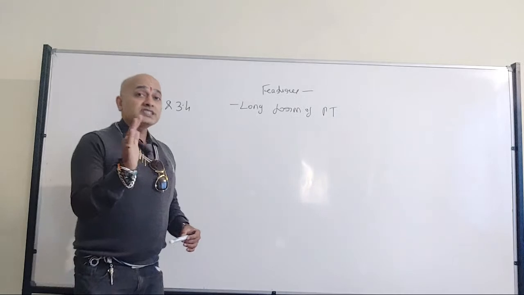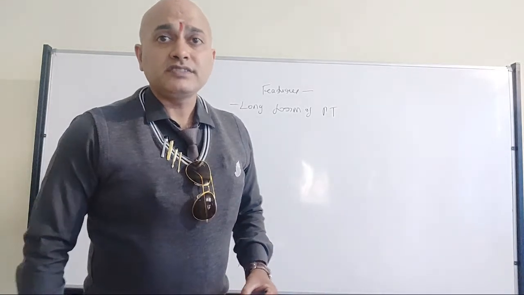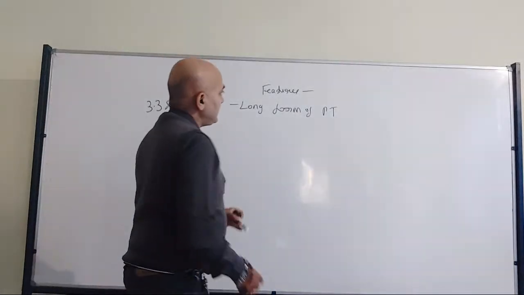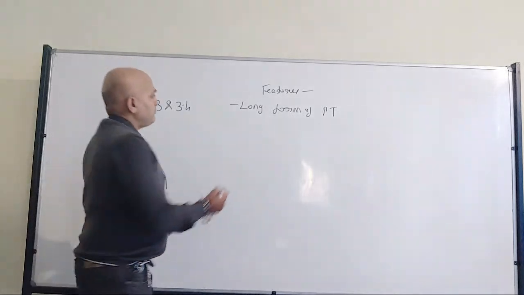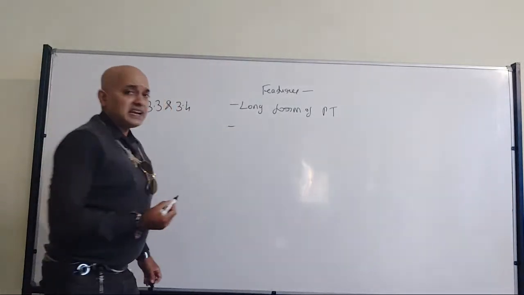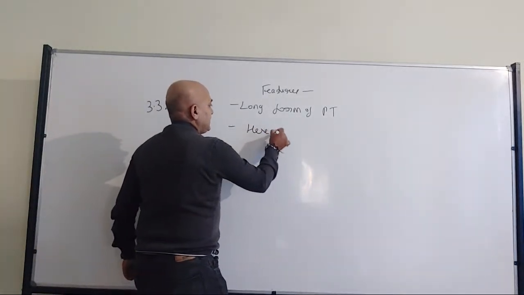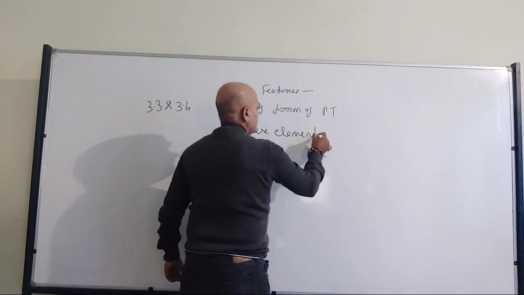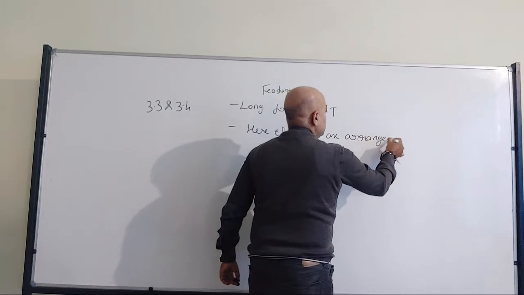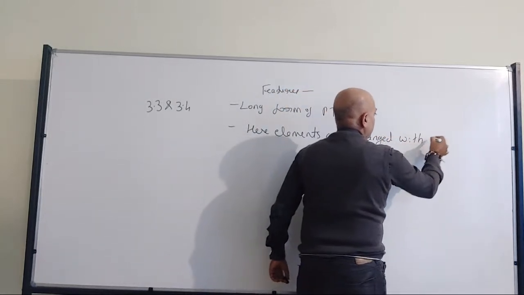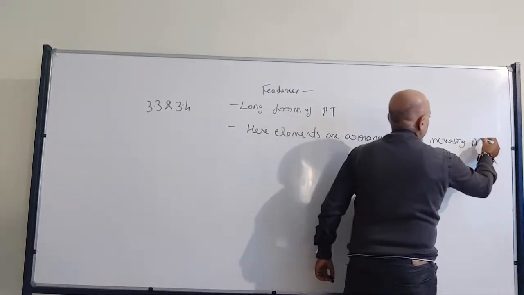Fine, no need to disturb the table. Straight away you can fill those gaps. So that was the intention. That's where we have the modern periodic table, which is also called the long form of the periodic table. Now, the second statement: here elements are arranged with increasing atomic number.